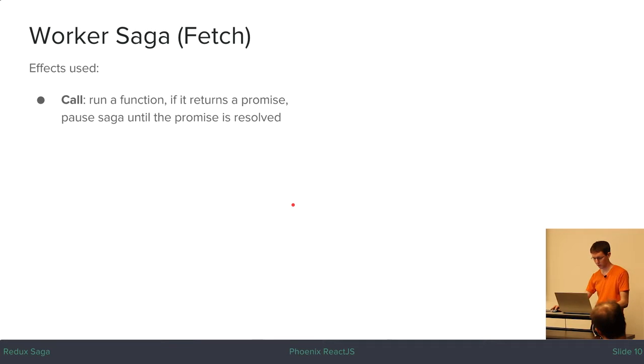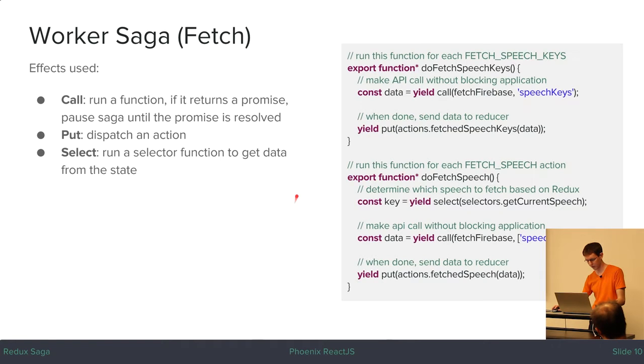So this is what the worker sagas look like. These are fairly simple, but there's really no reason to make them more complex. They aren't simple because this is a simple example. This is really about as complicated as they need to be in a typical production application.